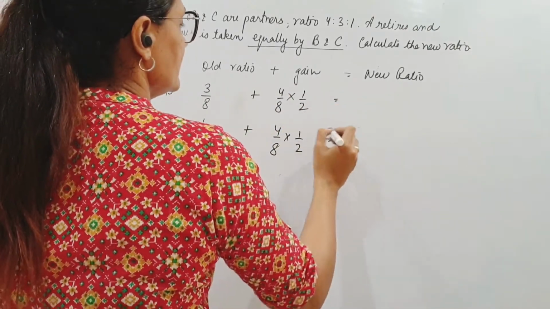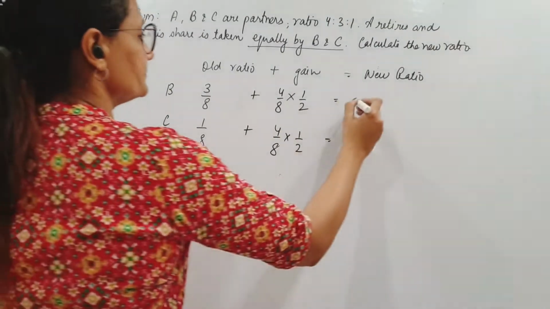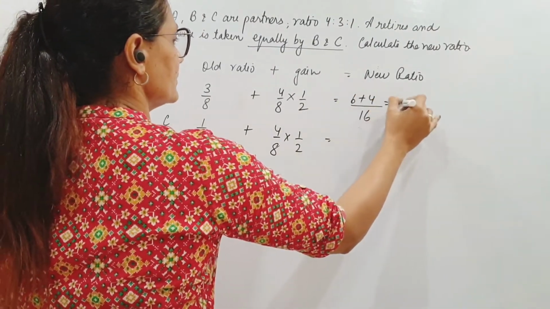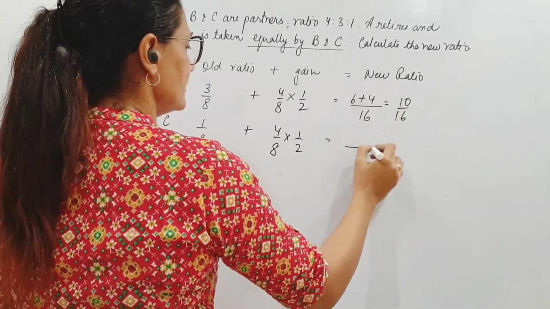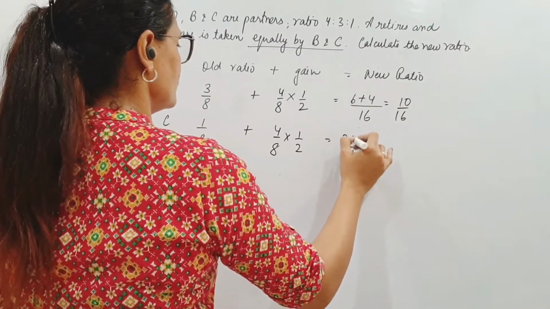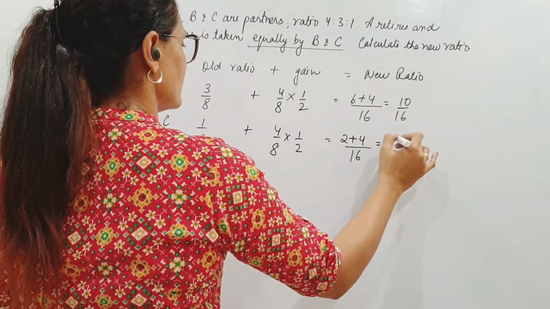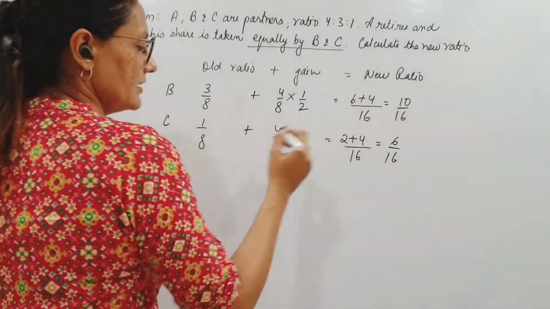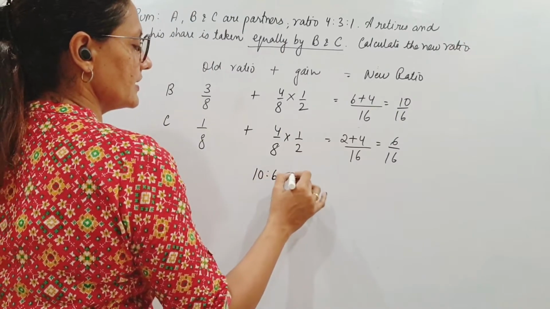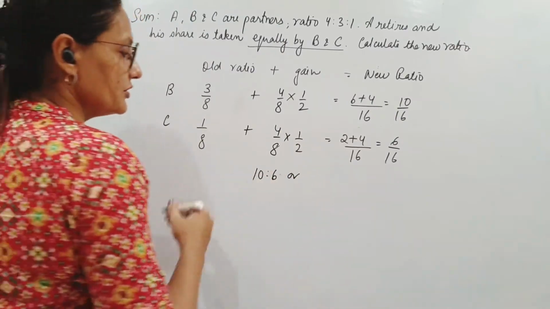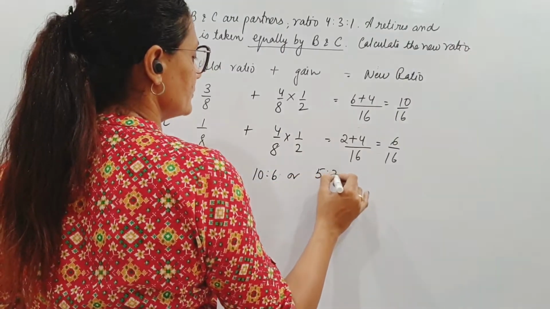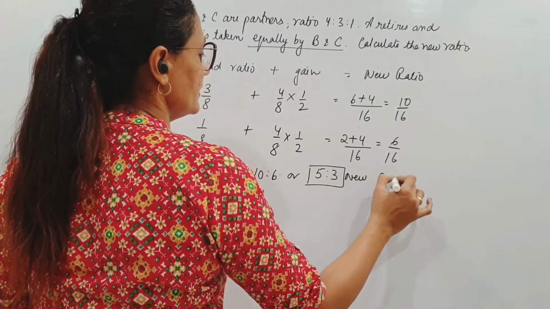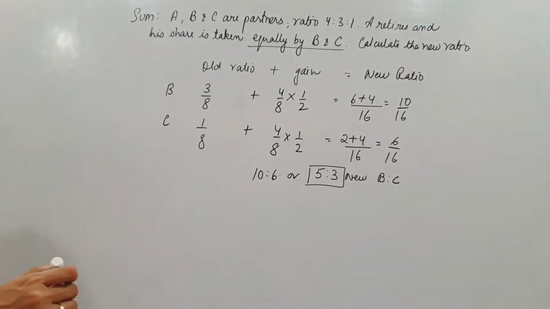So B and C, let us see what is the new ratio. 3/8 is 6/16 plus 4, 10/16, and this comes to 2 plus 4, 6/16. Okay, so their ratio is 10:6, or we should always reduce it and show it as 5:3. This is the new ratio between B and C.